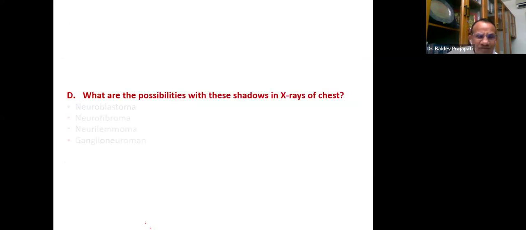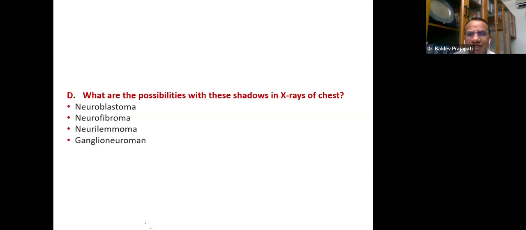And therefore, what are the possibilities with these shadows in the chest? Very classically, it is not vascular or something. Therefore, neuroblastoma, neurofibroma, neurilemmoma, or ganglioneuroma. That means anything arising from the sympathetic chain.